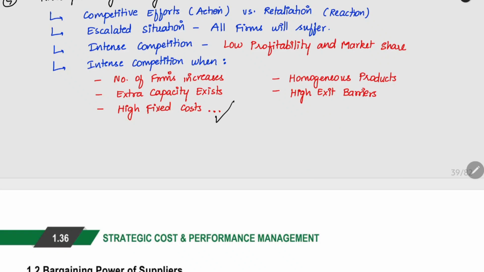And then intense competition, when we have a high level of competition, there are a lot of firms in the business, extra capacity is there, high fixed cost is there, homogeneous products, there is no particular unique value to the customer, and high exit barriers. Even if we enter the industry, it is very difficult for us to exit. For example, in the telecom industry, a company will have a lot of equipment. This equipment will be specialized for the telecom industry. We can use it only for telecom purposes. No other purpose can be achieved with that particular equipment.